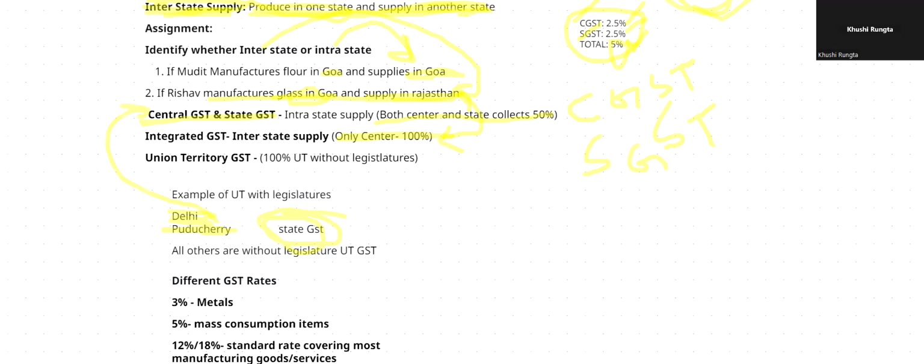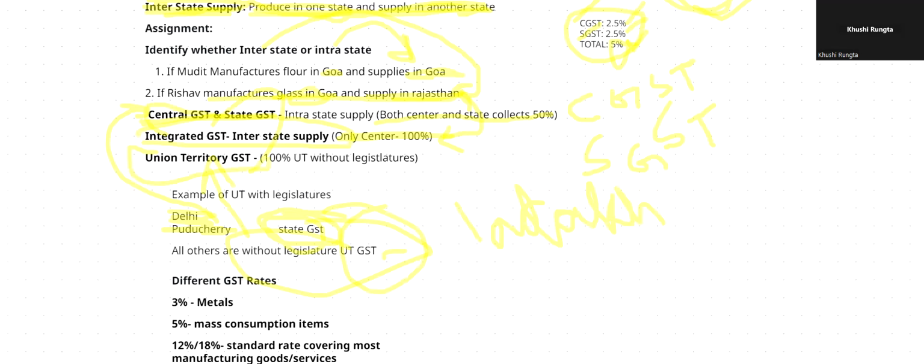But those without legislatures have to pay union territory GST, that is UTGST. Like Ladakh, for example: if you're going to Ladakh and paying a bill, they will apply UTGST of 5% in your bill. That will go directly to the Union Territory government. And IGST full form is Integrated GST, CGST is Central GST, SGST is State GST, and UTGST is Union Territory GST.